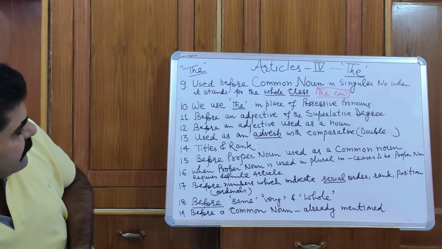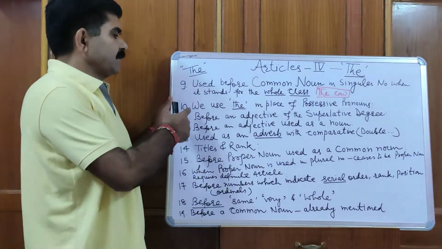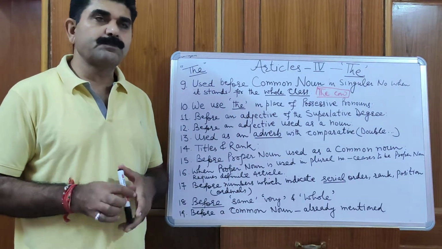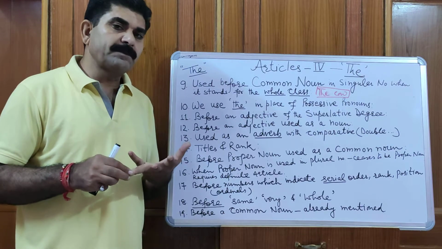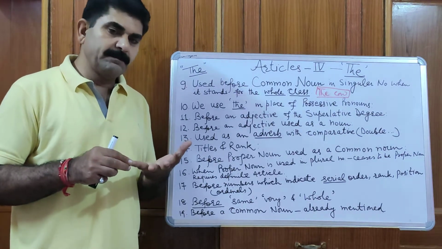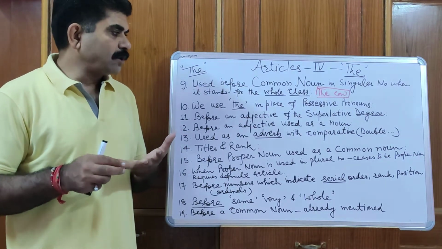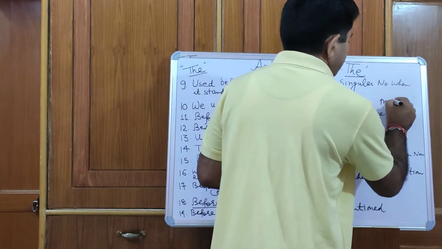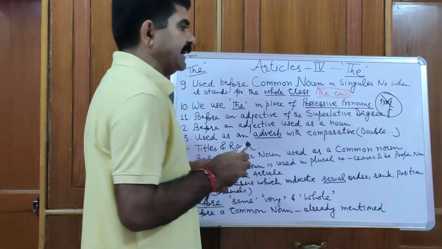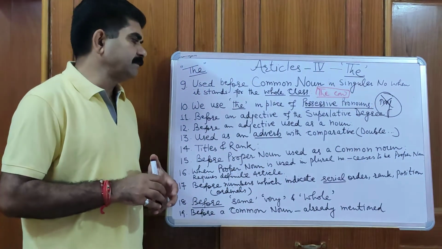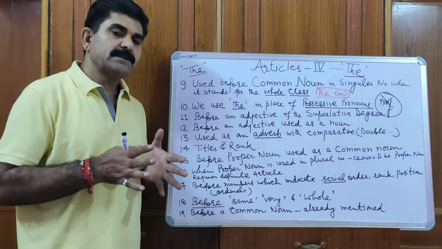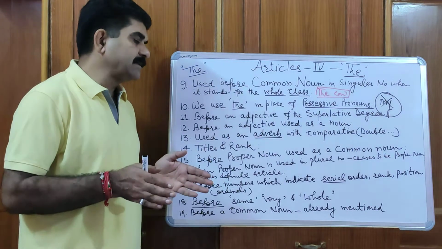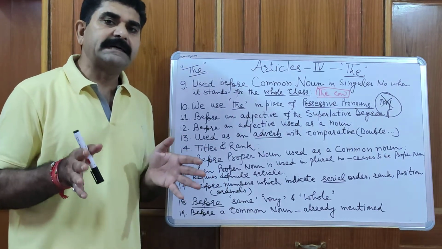Okay. Then next point is we use the in place of possessive pronouns. Suppose we want to say he caught me by my collar, he caught me by my ear, he caught me by my neck. Then possessive pronoun is my. We can drop my and can use article the before that. For example, the police caught the thief by the ear. The police caught the thief by the arm.